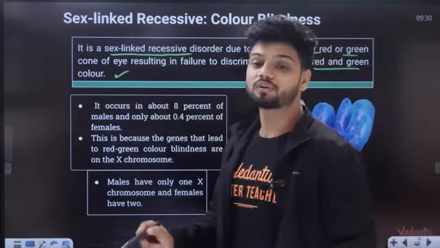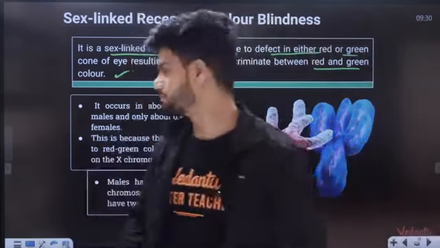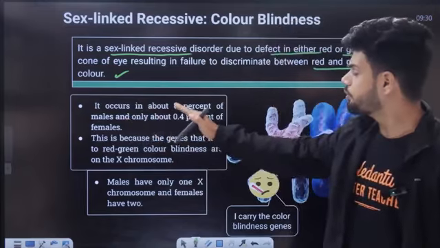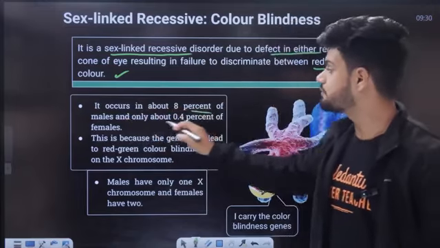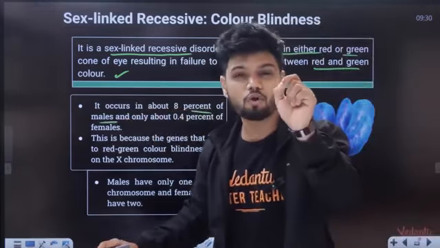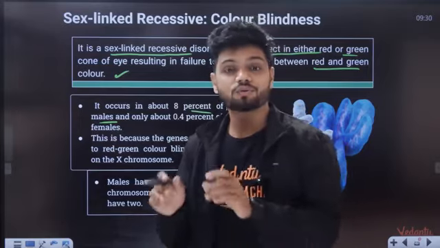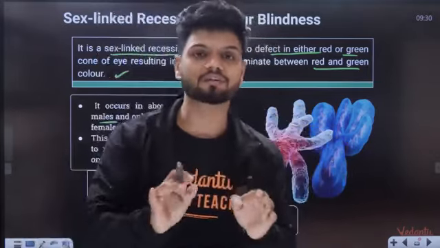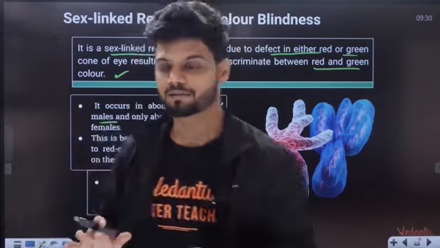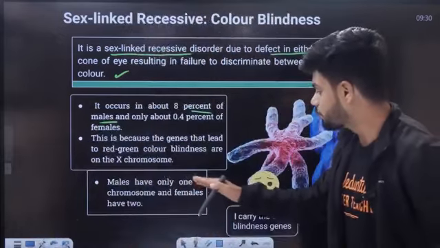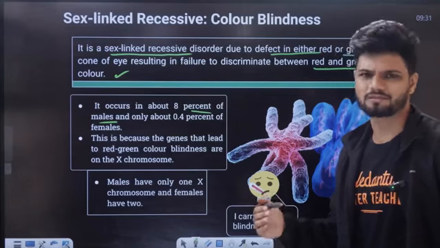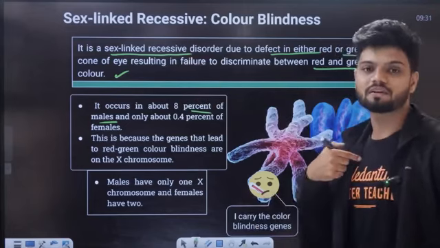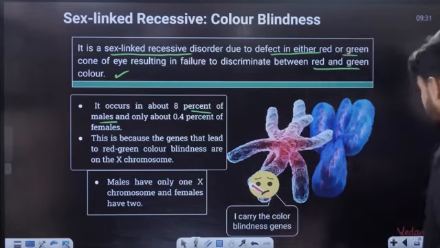Now it occurs only in 8% of males and 0.4% of females. So females being affected is a rare phenomenon, and most of the affected people in the world are males because of color blindness. Males have only one X chromosome and females have XX. Since the gene is X recessive, males are very affected.